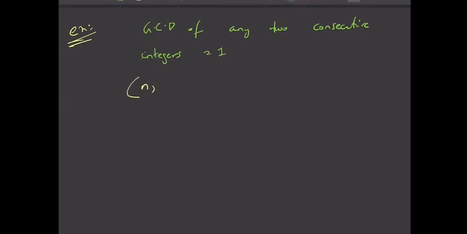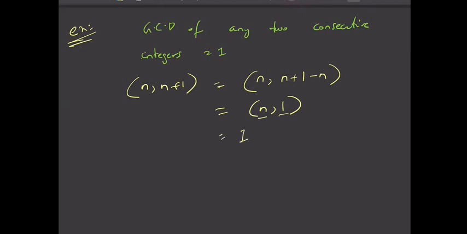Because let us take n and n plus 1. Now let us use the same logic that GCD of A and B is GCD of A and A minus B. So this is nothing but GCD of n and 1. And what is common between n and 1? That is 1 only, because 1 has no prime factor. Between 1 and n, the maximum common thing is 1 only. So GCD of any two consecutive integers is 1.